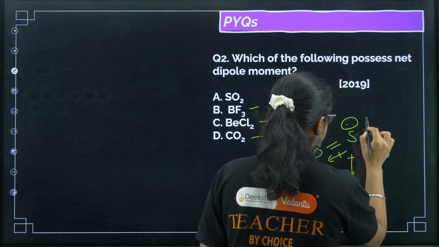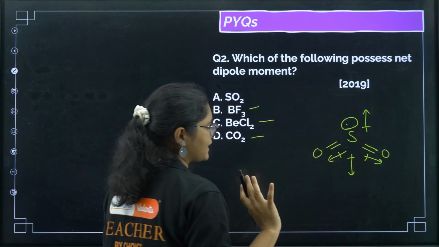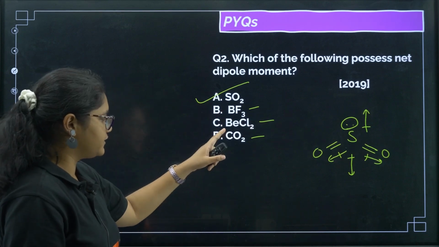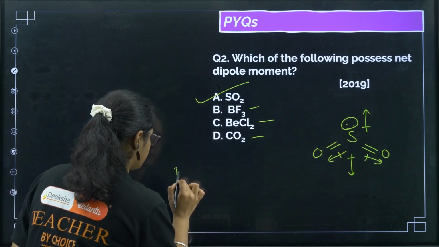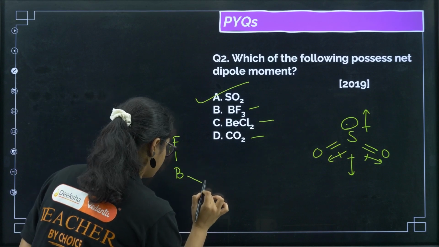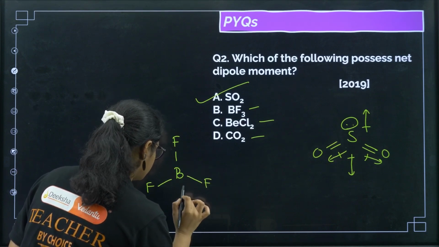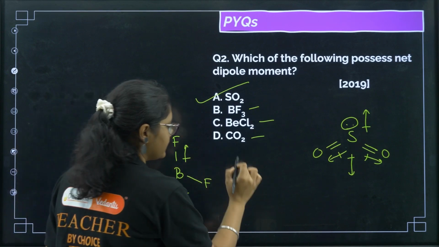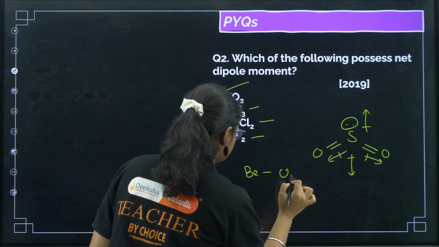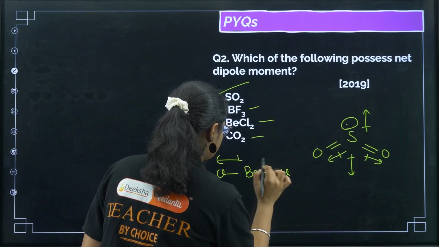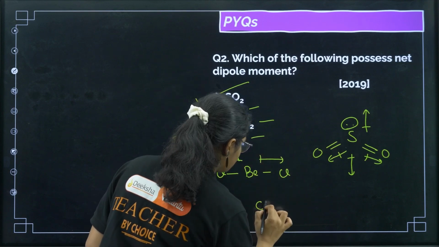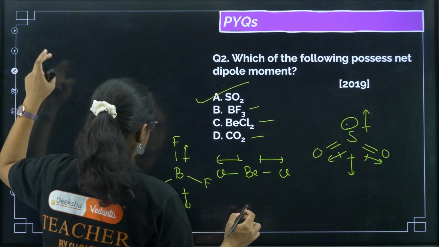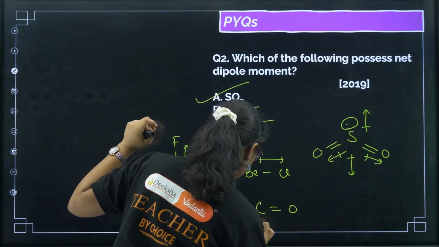It does not exactly cancel out, and the molecule is polar, so option number A. But in BF3, BeCl2 and CO2, the structure of BF3 is like this, so the resultant and these two dipole moments cancel out exactly. BeCl2 is like this, so the dipole moment will cancel out, so it is non-polar. Similarly, the CO2 molecule structure is like this.